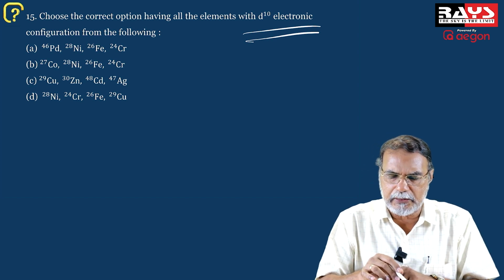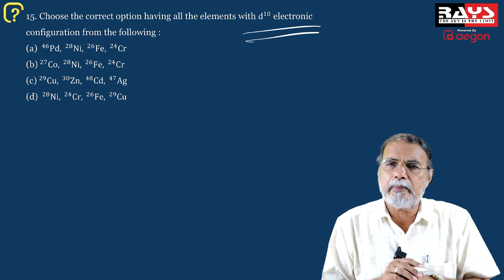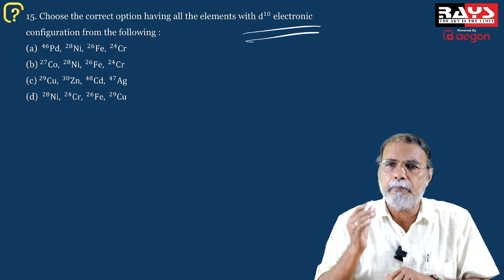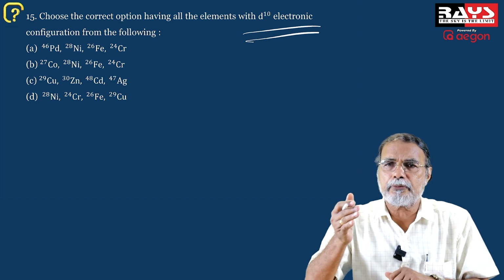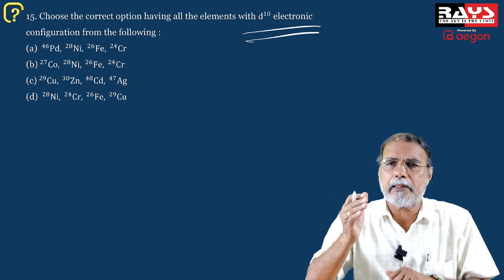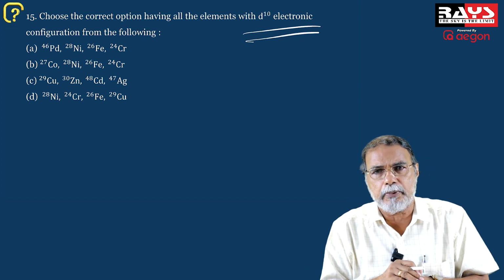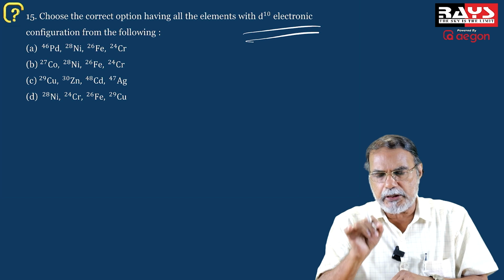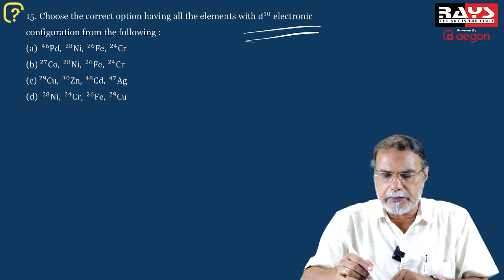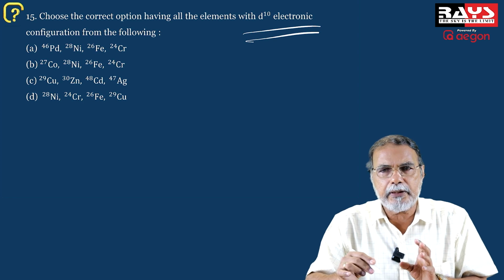Of course, suppose you look at the first list. Your chromium there with atomic number 24, and it is 3d5 4s1. Immediately you have the configuration of chromium, because chromium is one case which we study where the half-filled d orbitals have exceptional stability. So when you see chromium 24, it is 3d5 4s1. So all the elements do not have the d10 configuration.